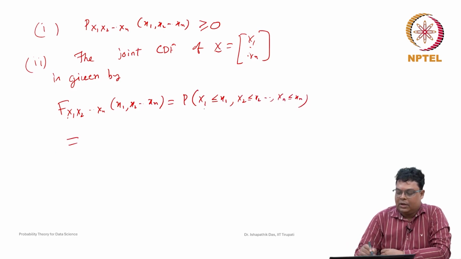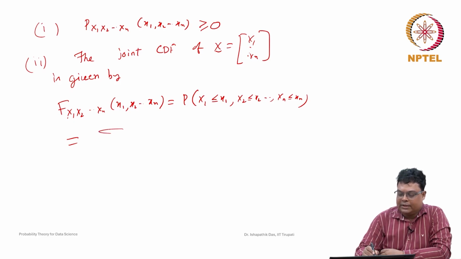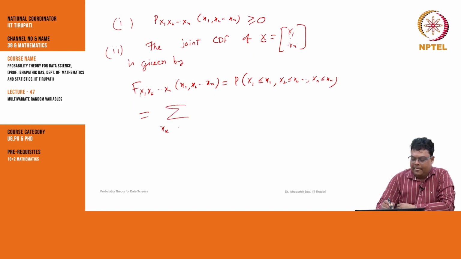So this is nothing but you have to take the sum of the probability mass function up to the value x1. So this is nothing but how we can represent. You have to take a variable. So how can we represent this? We have to take the sum of all the values xk. So here actually the problem is this notation problem.